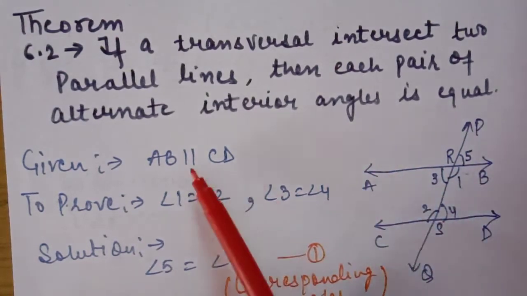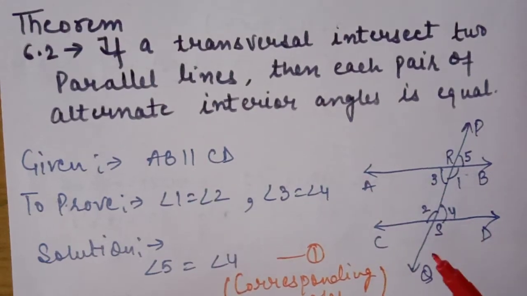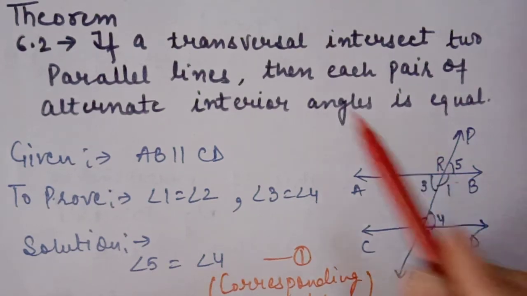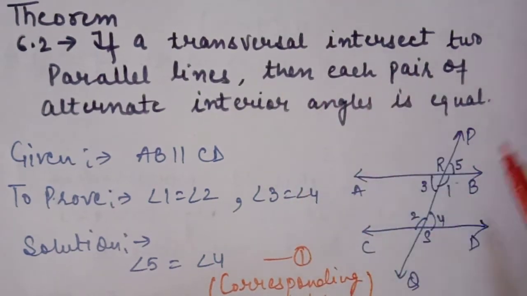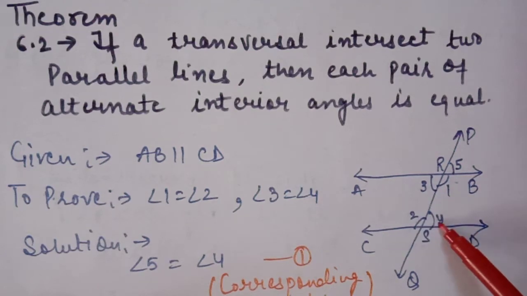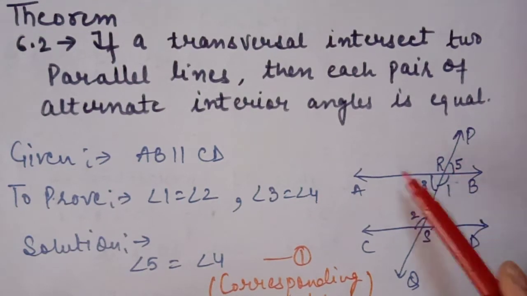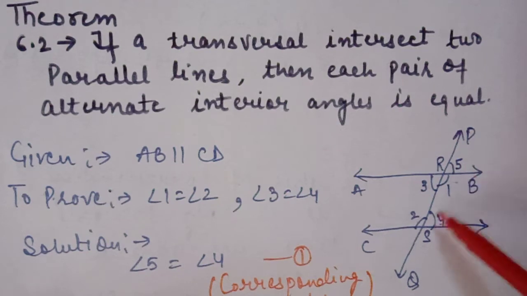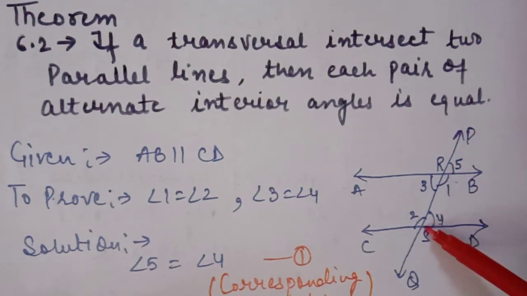These two lines are parallel, and now we have to prove that angle 1 is equal to angle 2, and angle 3 is equal to angle 4. Since the two lines are parallel, we start our solution with angle 5 and angle 4 being equal to each other, because they are corresponding angles.